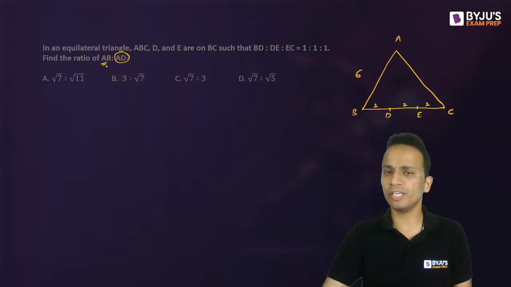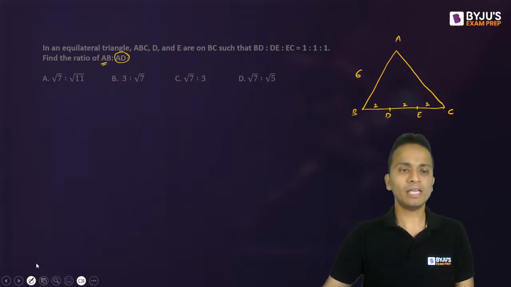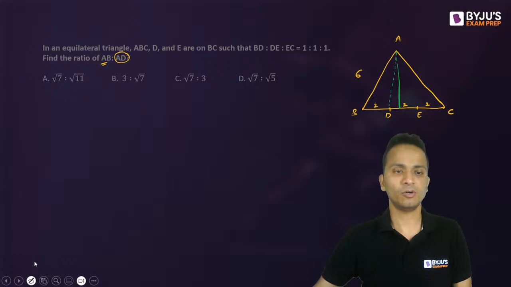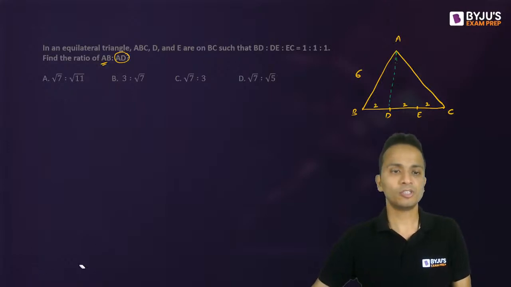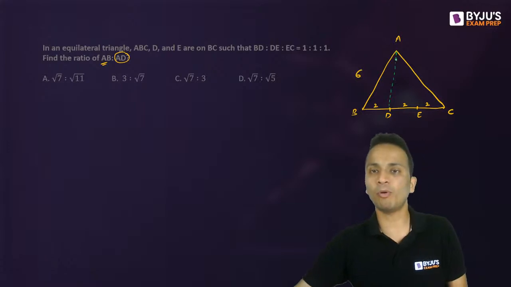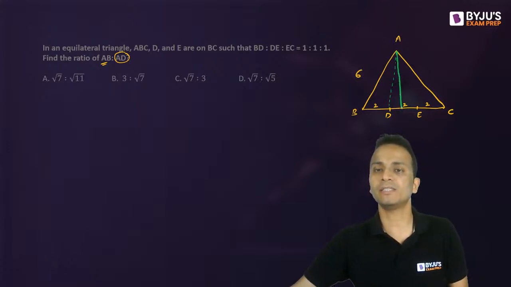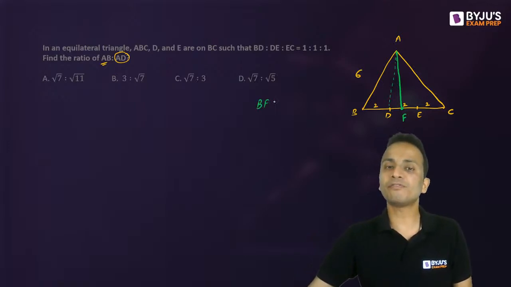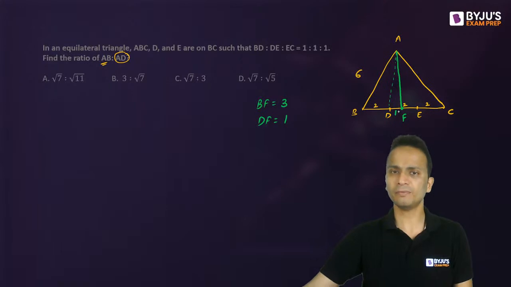Length of AB is already known, right? Now to find out the length of AD, I'll join A and D, okay? And we'll drop a perpendicular from A on BC. I'll drop a perpendicular here. So if I drop a perpendicular, it will be the midpoint of BC, right? Let's say this point is F. So here BF will be equal to 6 divided by 2, that is 3. So DF will be equal to 1. All right. So the length of DF will be equal to 1.